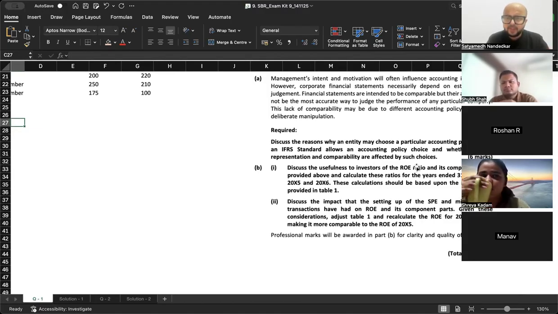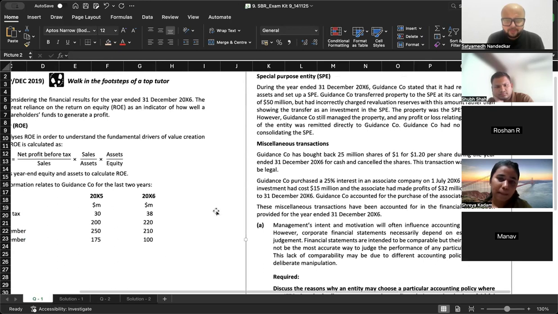Fair enough, nothing difficult in this one. And discuss the impact that setting up of the SPE and miscellaneous transactions have had on ROE and its component parts. Given these considerations, adjust table 1 and recalculate the ROE for 2006, thereby making it more comparable to the ROE of 2005. अब देखते हैं ये क्या क्वेश्चन है.